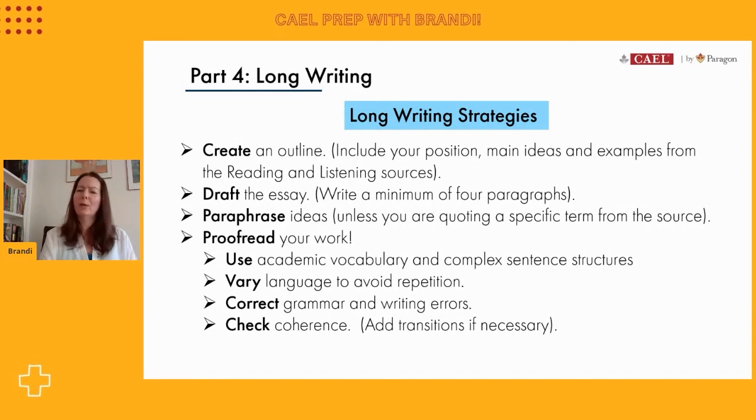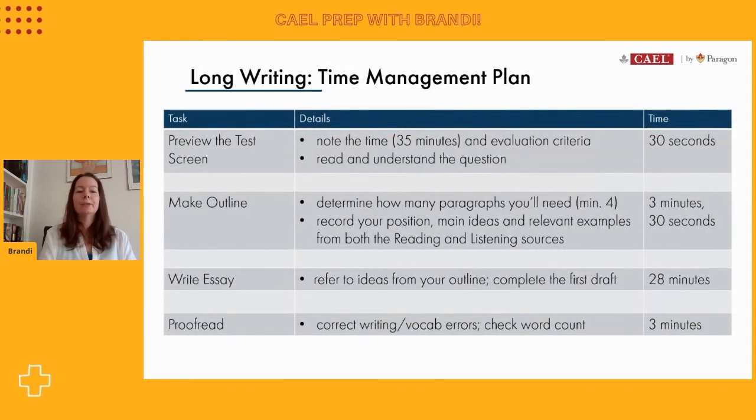We only added in, I think, one sentence today, so that would not have taken much time as we proofread the work. So here's your time management plan. We'll leave it at this for today. Again, I would say it takes you 30 seconds to read the question and pick your position. Make sure you pick one really quickly. And then if you spend even 3.5 minutes more outlining ideas, so that's a total of 4 minutes, that will afford you close to a half hour to write this entire essay. So you have around 28 minutes or so to write out 4 paragraphs. And then that would leave you, again, with some time to proofread. So you should have about 3 minutes left over at the end to make sure it's as correct as you can get it.